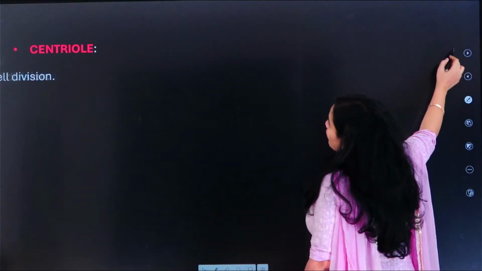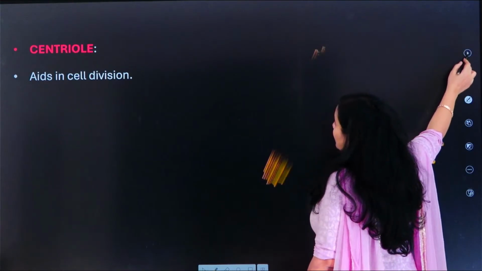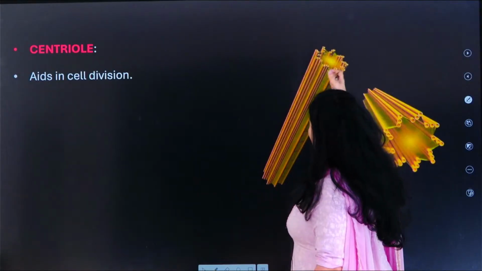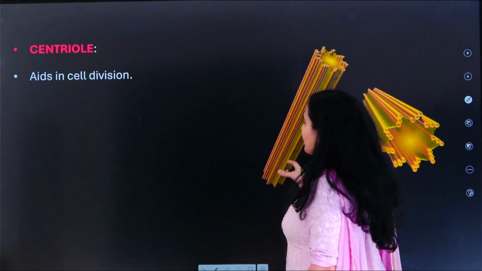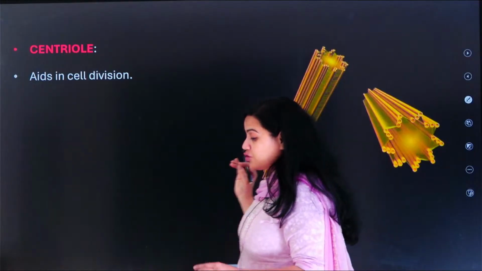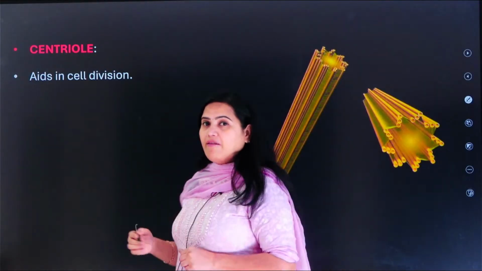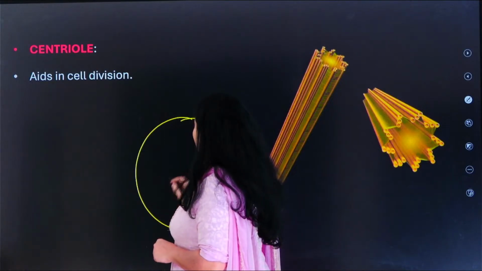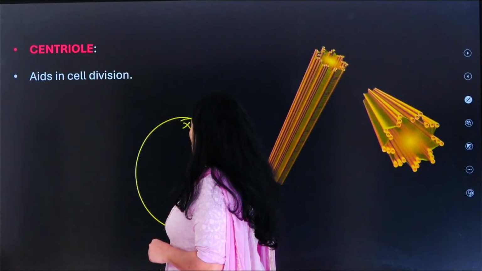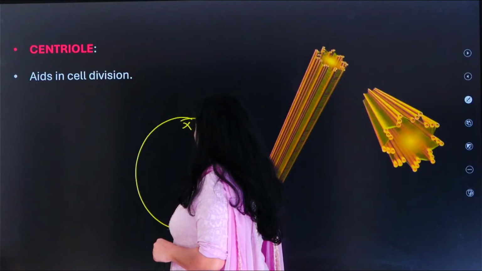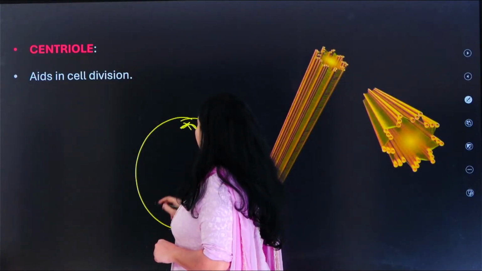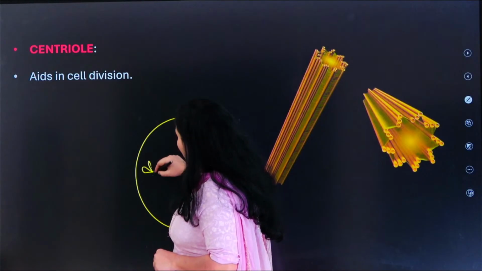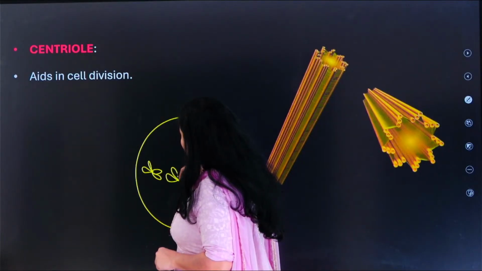And then moving on, let us understand about the centriole. Just look at these centrioles. They are tubular like structures. They are extremely important. They play a very important role in the cell divisions. In the cell division, imagine that there is one centriole which is present here, there is another centriole which is present here, and imagine that all the chromosomes are lined up in this linear manner.